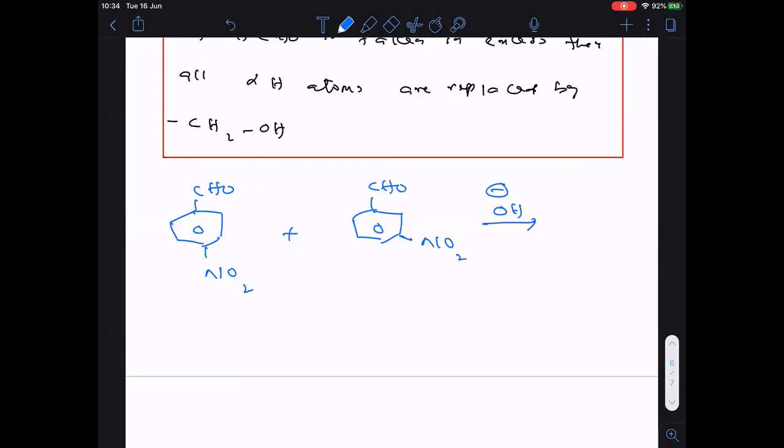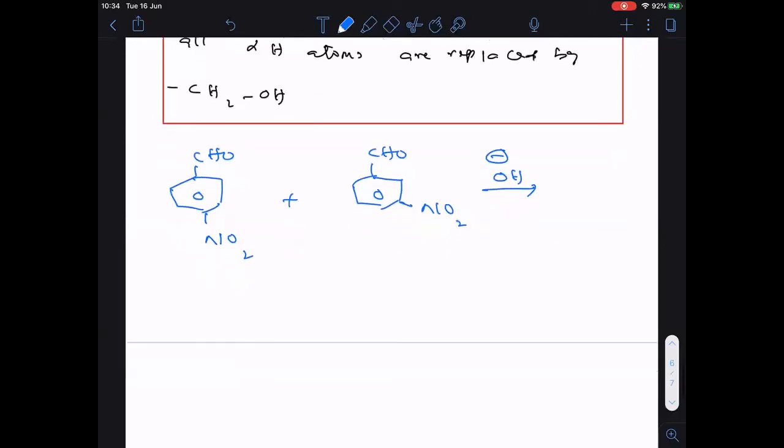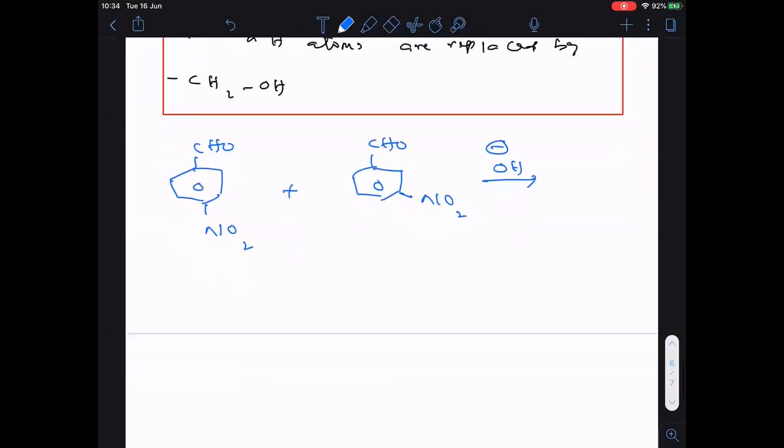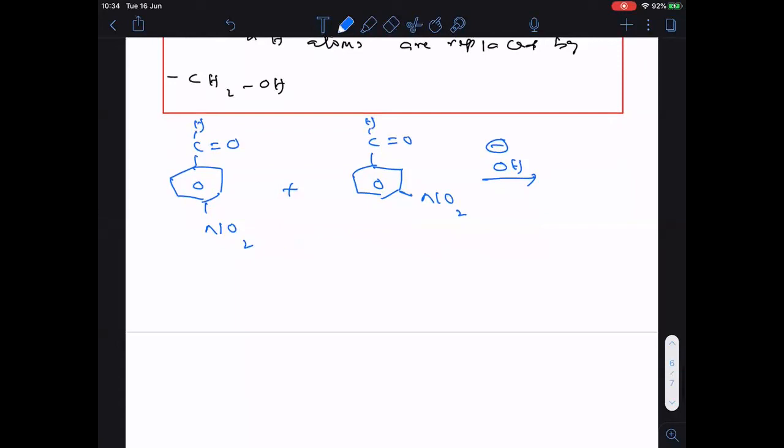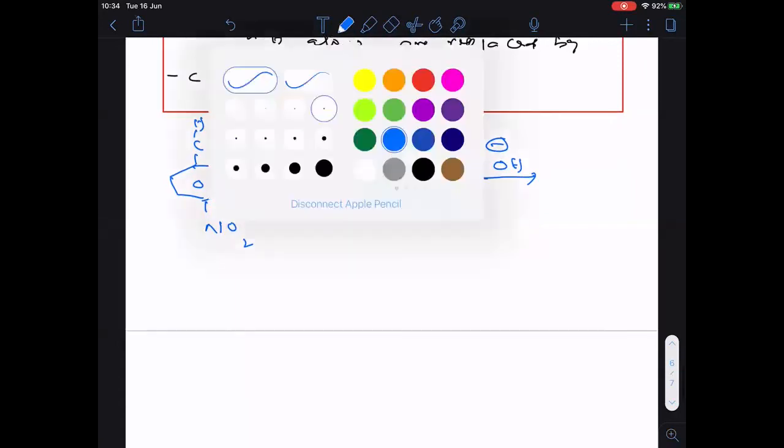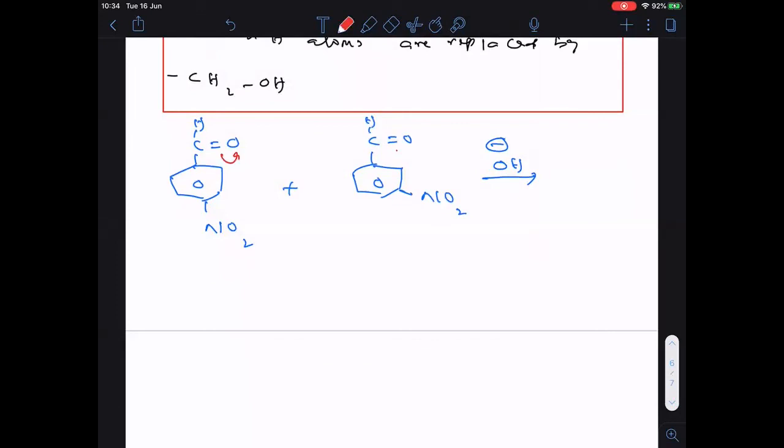Okay, now let me explain here. To make you understand well, this compound only I want to write like this. So here C double bonded OH. Similarly, here also I want to make a small change. Both are the same only, but to get clarity. Now, what happened here? See clearly. Pi bond will shift here. Clear? Similarly, pi bond will shift here. At meta position, NO2 will show minus I effect. At para position, NO2 will show minus M effect.